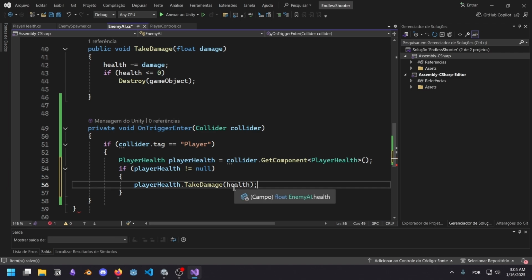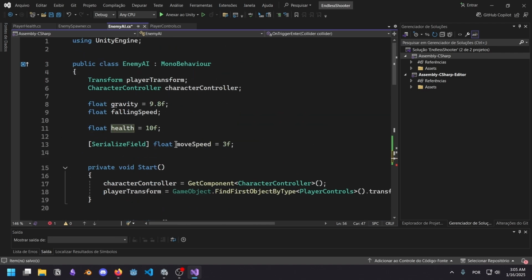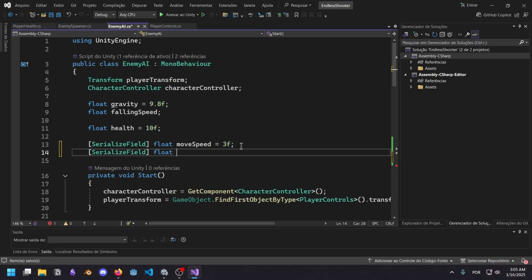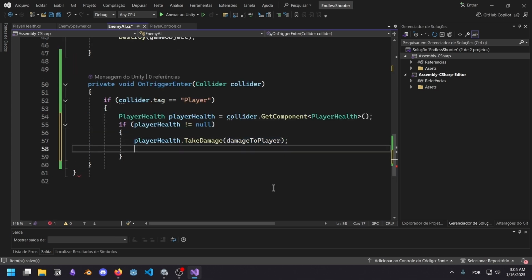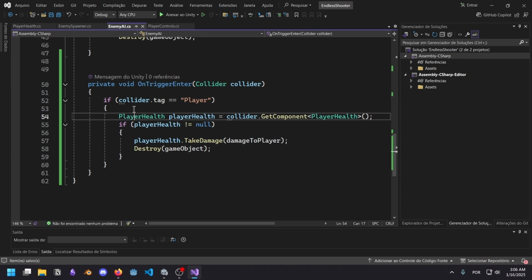And the damage is not going to be health. It's going to be a variable that I'm going to create because I want to be responsible. Damage to player. So the player has 10 health. Let's say that if he takes 2 hits, it's over. Damage to player. And then after we damage the player, we will simply destroy ourselves. Yeah, this looks good enough, my friends. If the collider has a tag of player, we will get the player health. And if it's not null, we call take damage and then we destroy ourselves. So each Godot man can give the player 5 damage. So 2 hits, you're done.